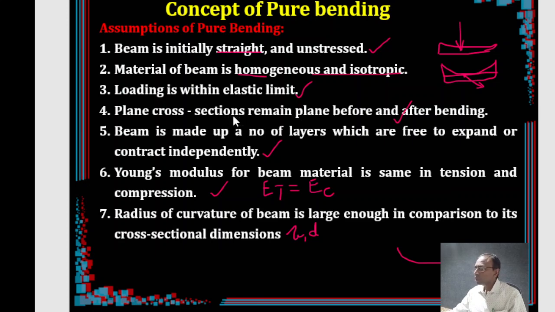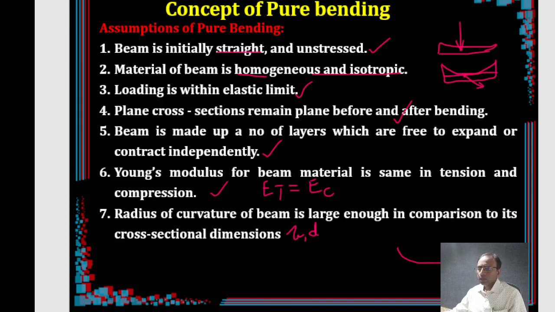Other things are talking about the layers: plane cross sections remain plane before and after bending, and the beam is made of a number of layers free to expand or contract. Then finally, the radius of curvature. So you can classify them in order to remember them more easily. You can make them into clusters and then remember them.